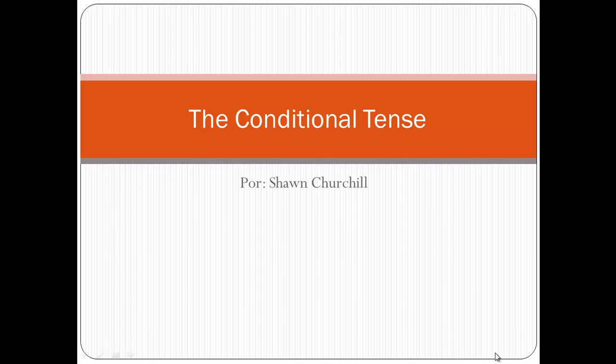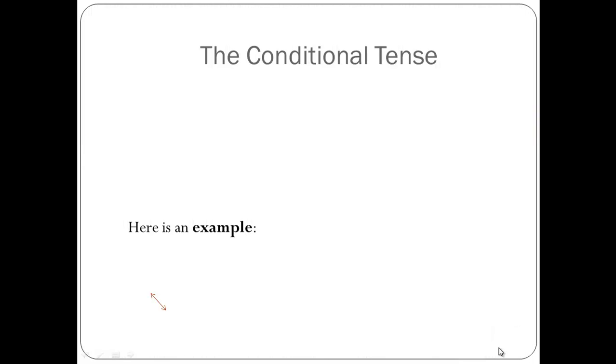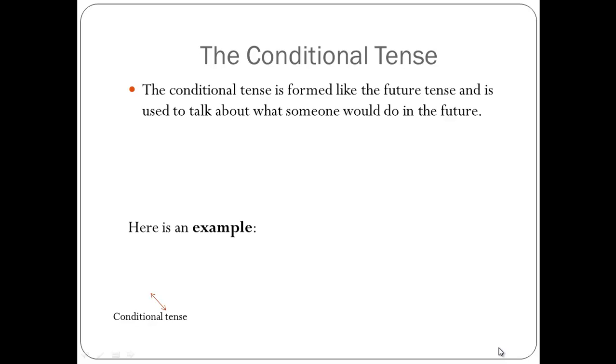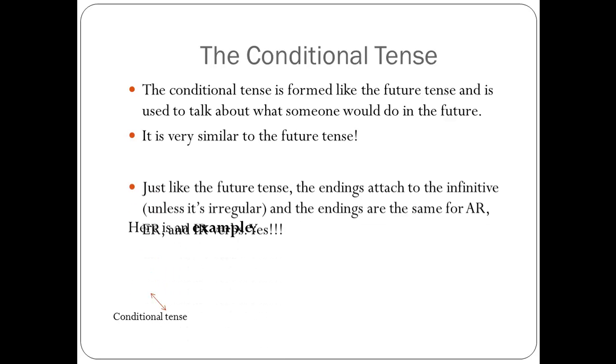So today we're going to talk about the conditional tense. In semester 1, we learned the future tense, and thank goodness the conditional tense is a lot like the future tense. So we used the conditional tense when we were going to talk about something that would happen in the future. The future tense was "will," but the conditional tense often expresses "would" or "should." It is very similar to the future tense.